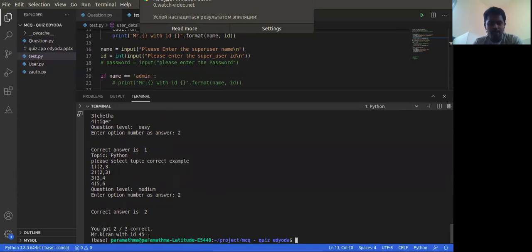So Mr. Kiran with ID, you can see here you got 2 out of 3 correct. I mean, out of 3 questions you got 2 correct. And what are the details of the candidate? Here you can see Mr. Kiran with ID 45.